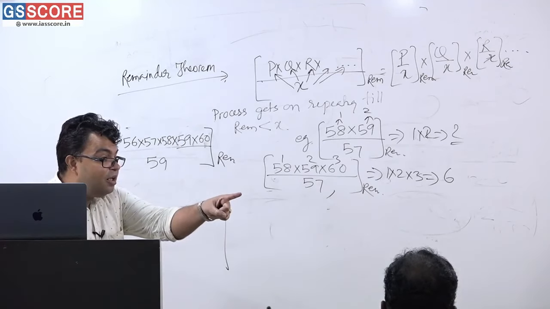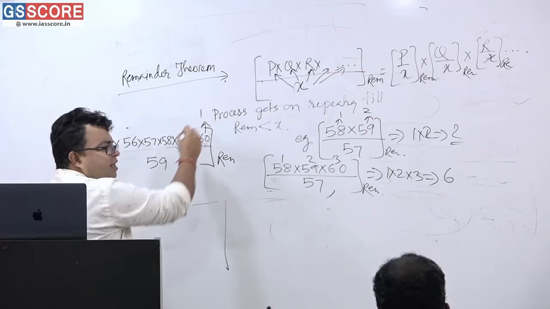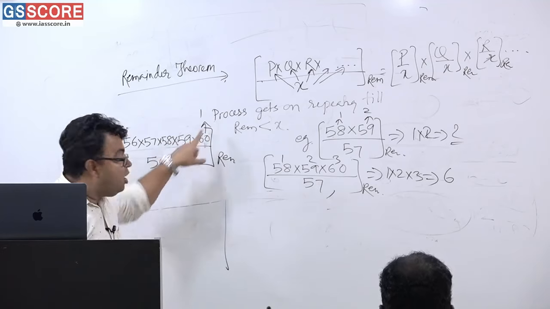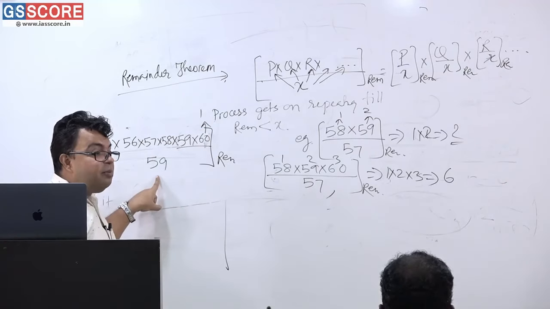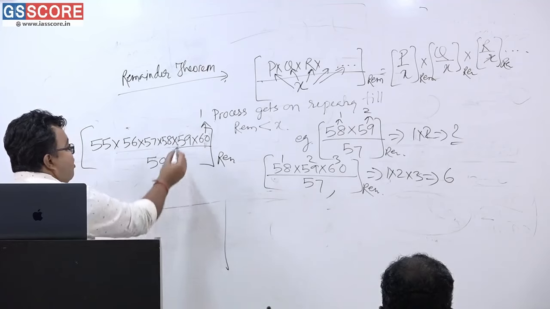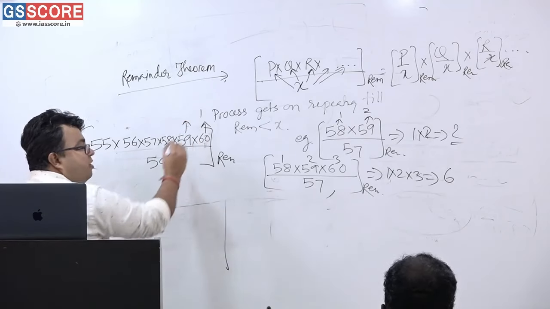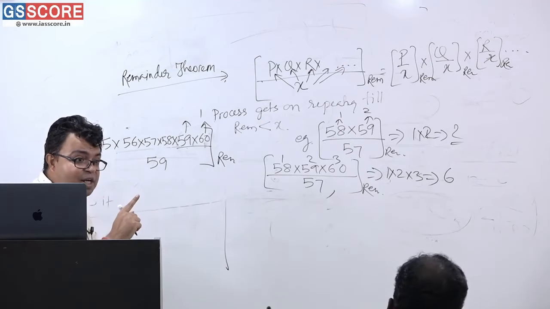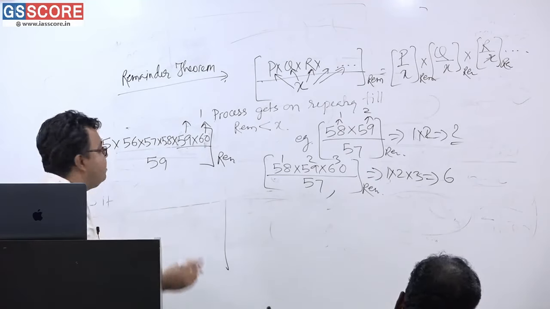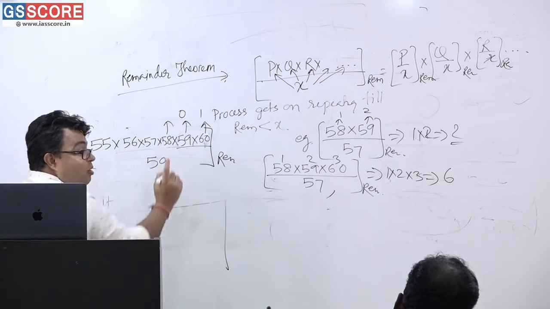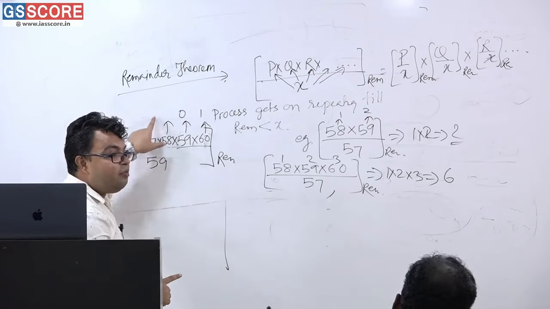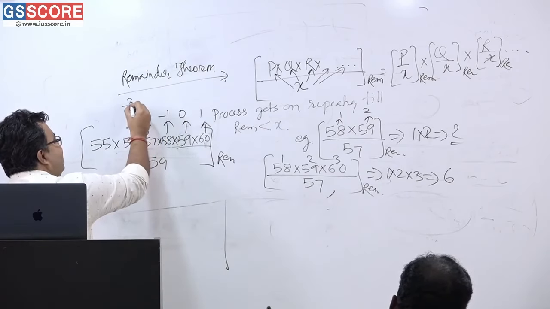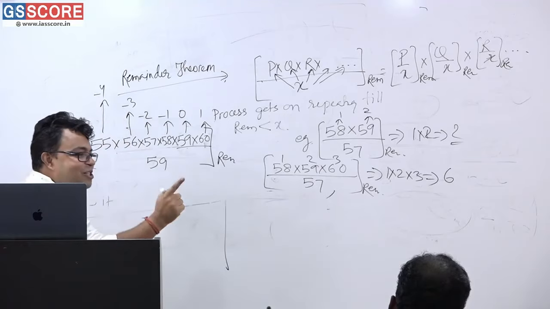Please tell me. 1, she is telling 1, she is exactly correct. 61 when divided by 59, what is the remainder? 2. 62 when divided by 59, what is the remainder? 3, likewise. And now 59 when divided by 59, what is the remainder? 0 is the correct answer, because this is completely divisible. She is exactly correct, so I am writing here 0. This is 1, this is 0, so here it will be minus 1, here minus 2, here minus 3, here minus 4. Have you understood it or not?